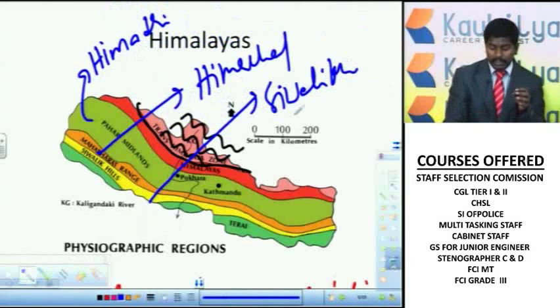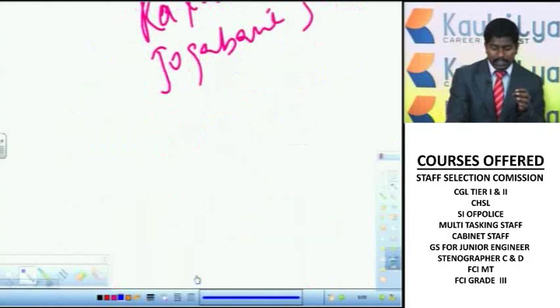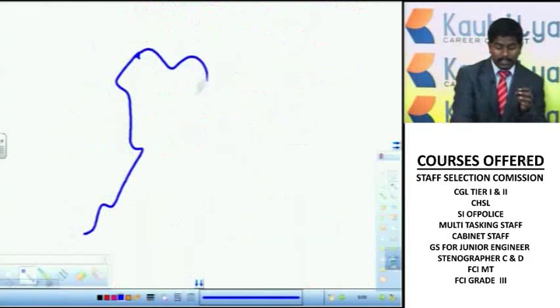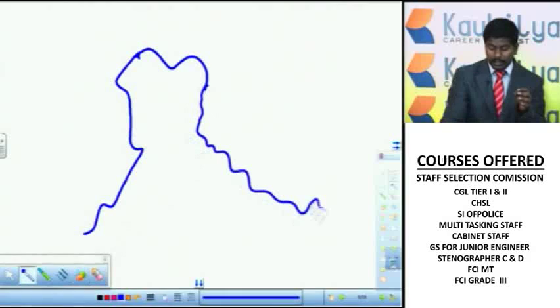Then these Himalayas, when they are extending into northeastern India, as I told you, are extending from Jammu and Kashmir here. They are extending from Jammu and Kashmir and continue up to Arunachal Pradesh.